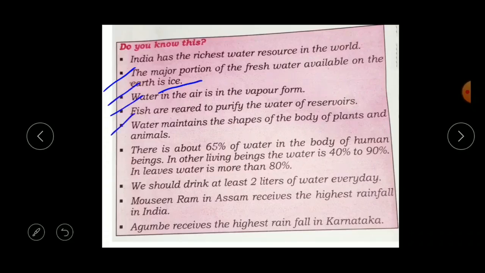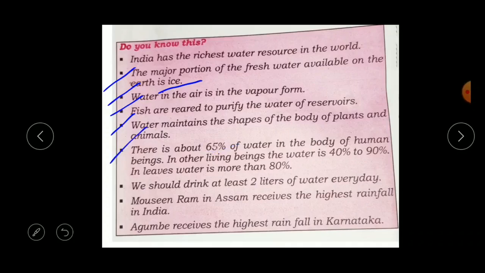The next point is water maintains the shape of the body of plants and animals. So the animals as well as the plants need water. Water maintains the shape of the body of plants and animals. Therefore there is about 65% of water in the human body. So our body is made up of 65% water.